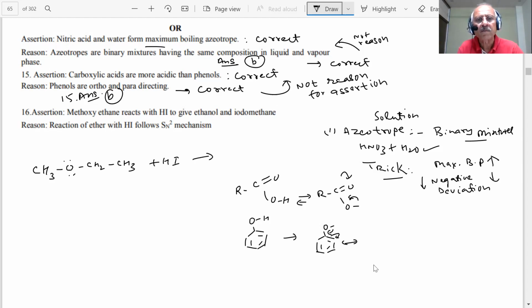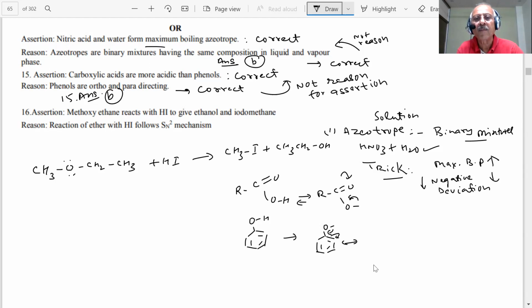What is the product? CH3I plus CH3CH2OH. Why? What is the reason for this? What type of reaction is this? Here, what type of alkyl halide will be preferred?